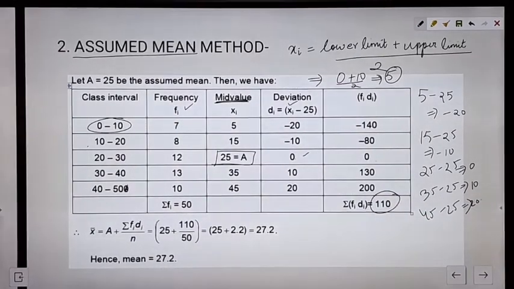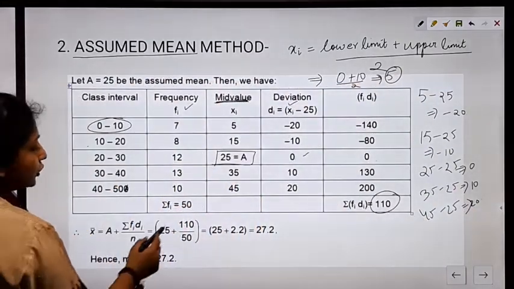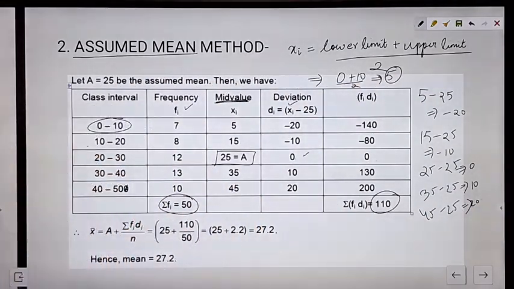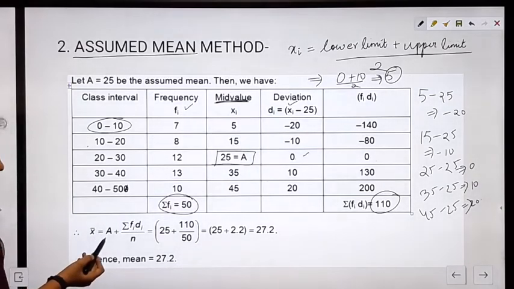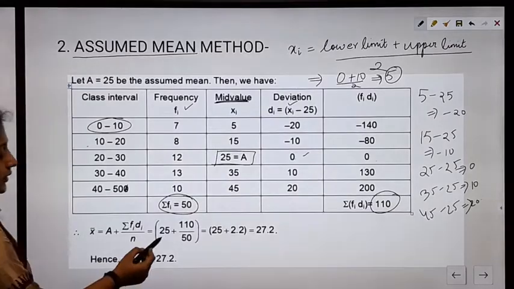Summation Fi Di equals 210. Also we have to add the frequency values, so summation Fi equals 50. Now the formula for mean in the assumed mean method will be x bar equals a plus summation Fi Di upon n.